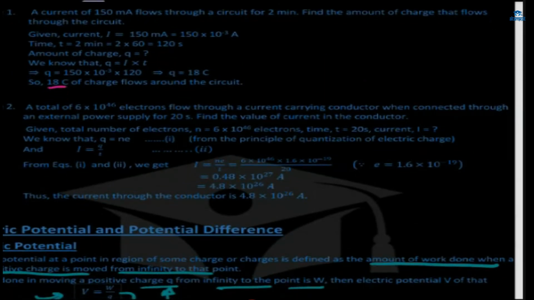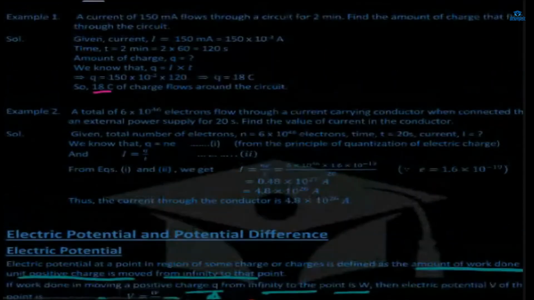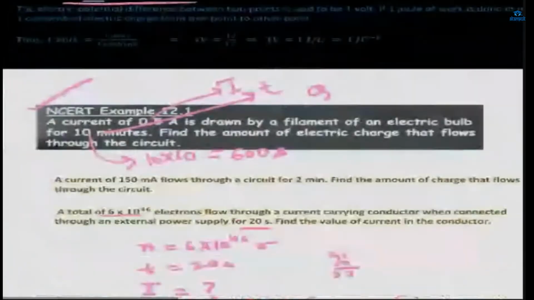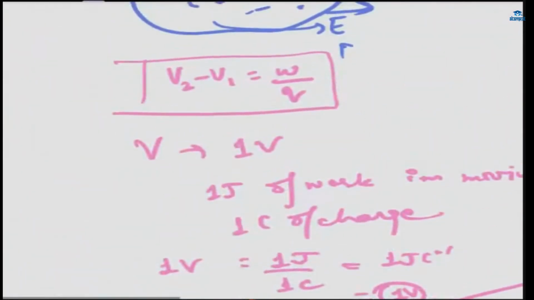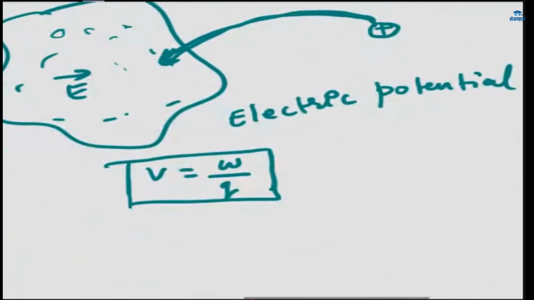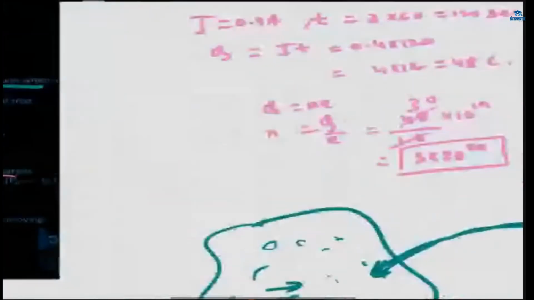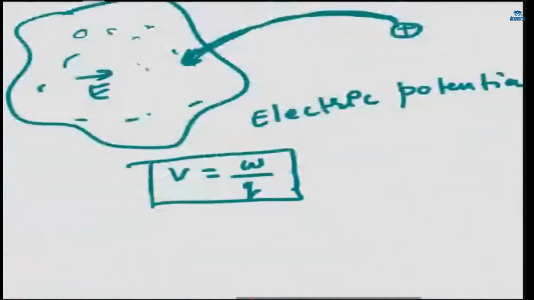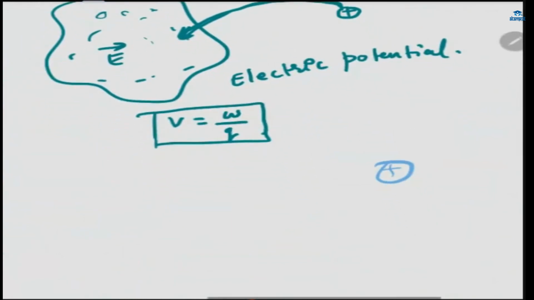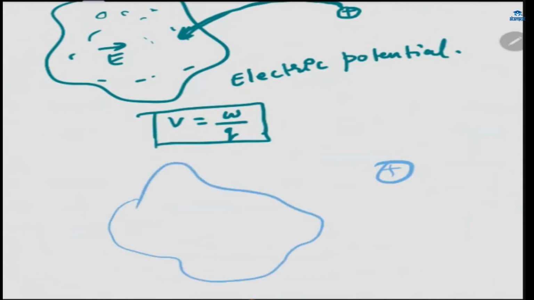Okay? Yes, ma'am. Electric potential and potential difference. What is the difference between electric potential and potential difference? Electric potential, as I already told in the last class, Safia, you must remember, or if not, no worries. Electric potential is what? It is the work done in bringing a unit positive charge from infinity to a point in a region of electric field.